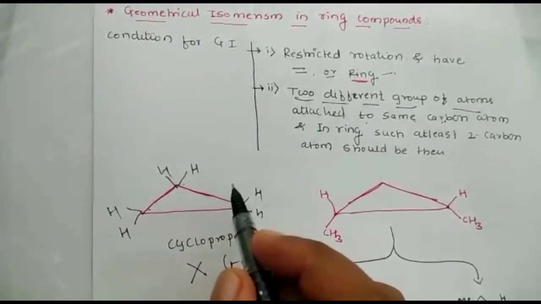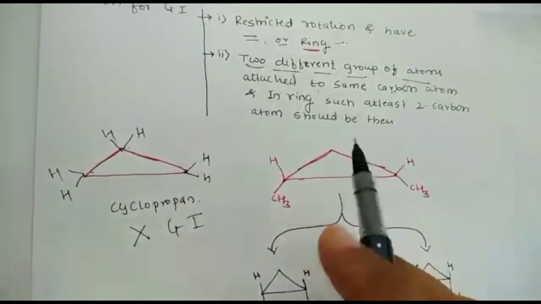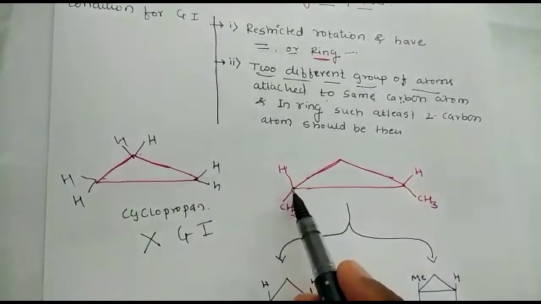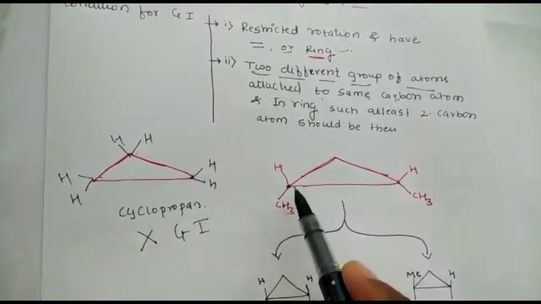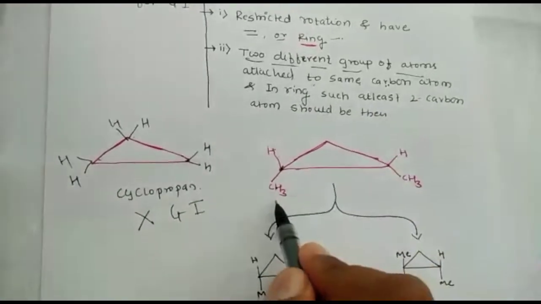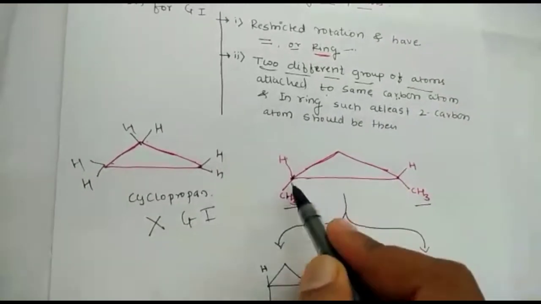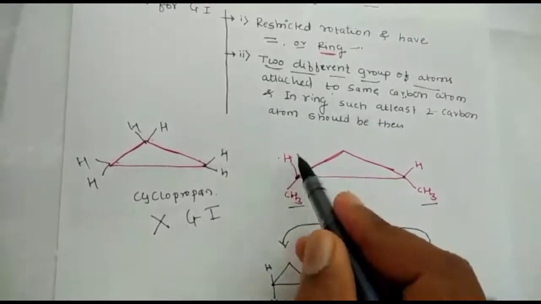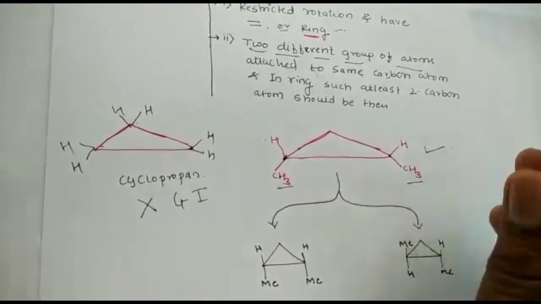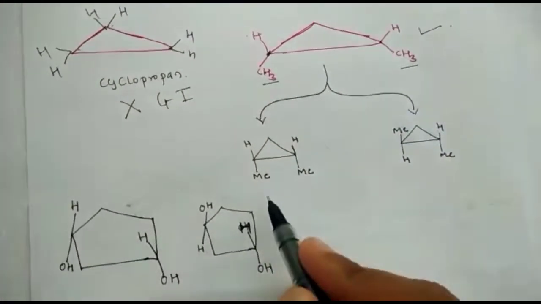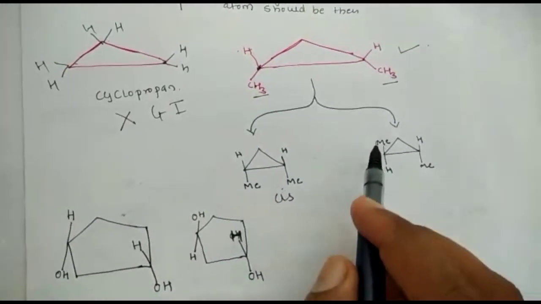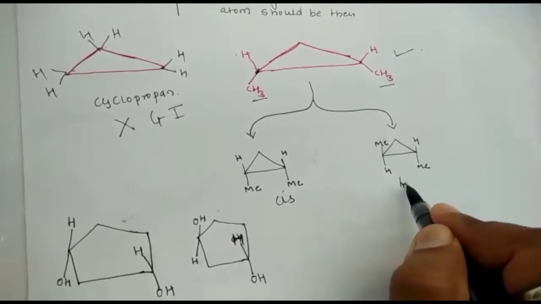So what is the second condition? See these atoms, the carbon atom which contains two different atoms, and at least two such carbon atoms should be present in the ring. Here a methyl is there, here a methyl is there. One carbon atom has a methyl and hydrogen. So it will show geometrical isomerism, it has two geometrical isomers. If the same atoms are present on the same side, it is called the cis form. If the same atoms are present on opposite sides, it is called the trans form.